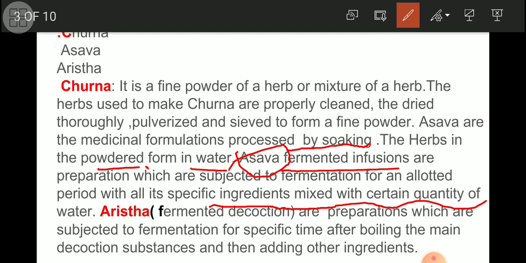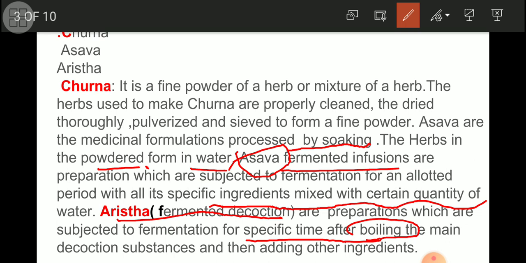Now what is arista? Arista is a fermented decoction. Arista is a fermented decoction. So aristas are preparations which are subjected to fermentation for a specific time after boiling.